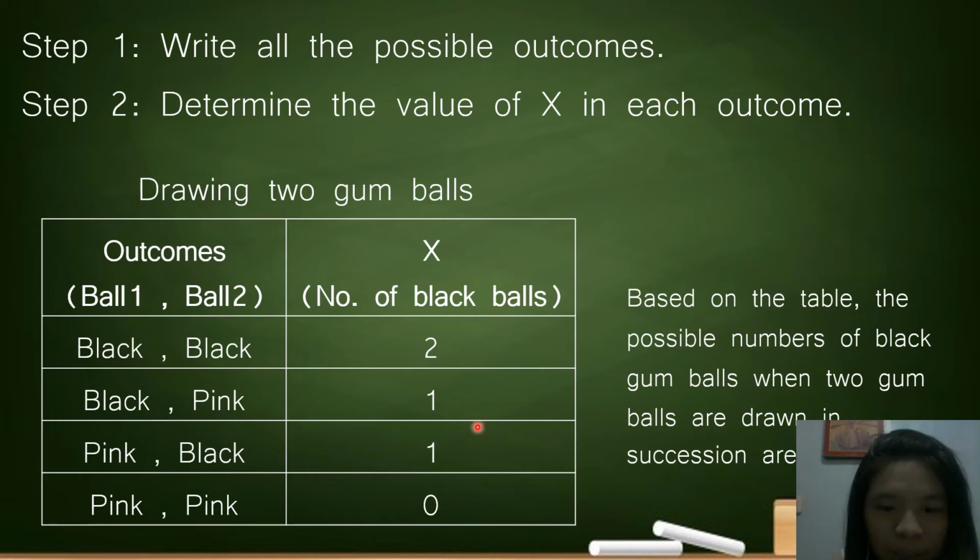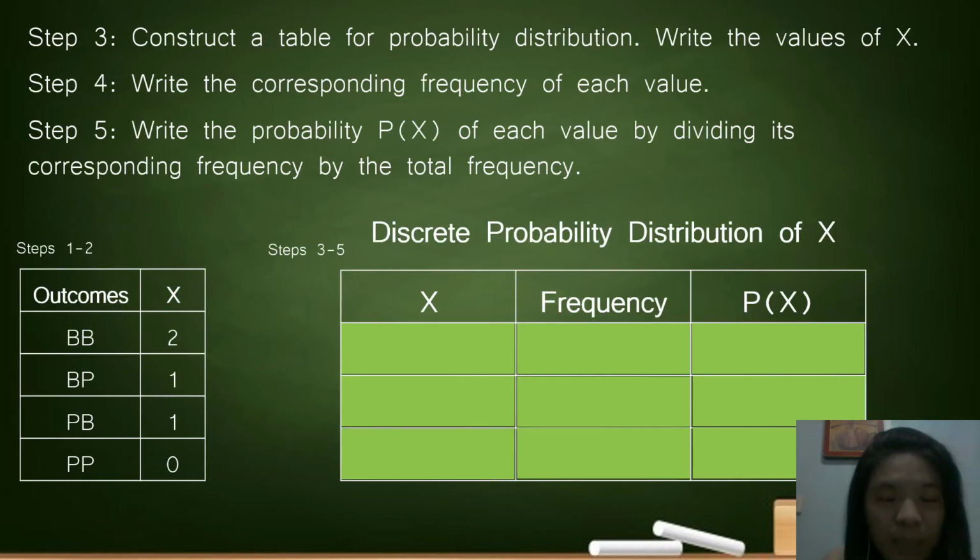0, 1, and 2. So according to the steps in constructing a discrete probability distribution, we should arrange them in ascending order, and there should be no repetition. So let's proceed to step 3.